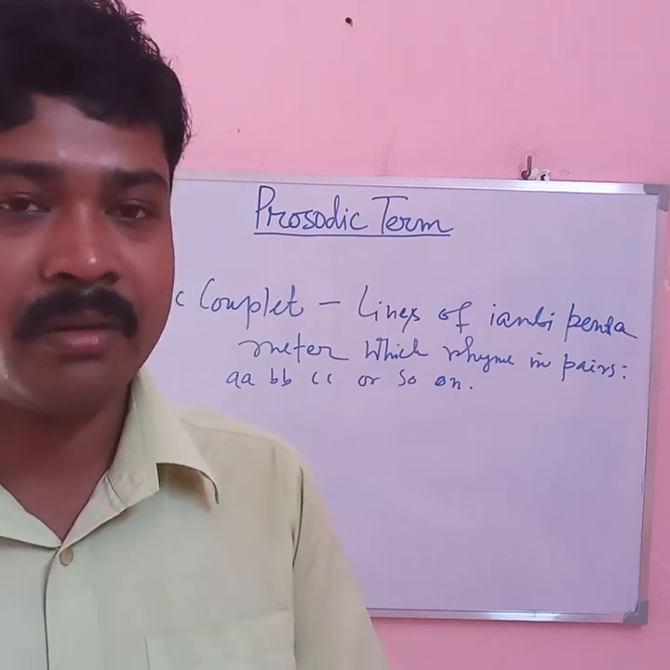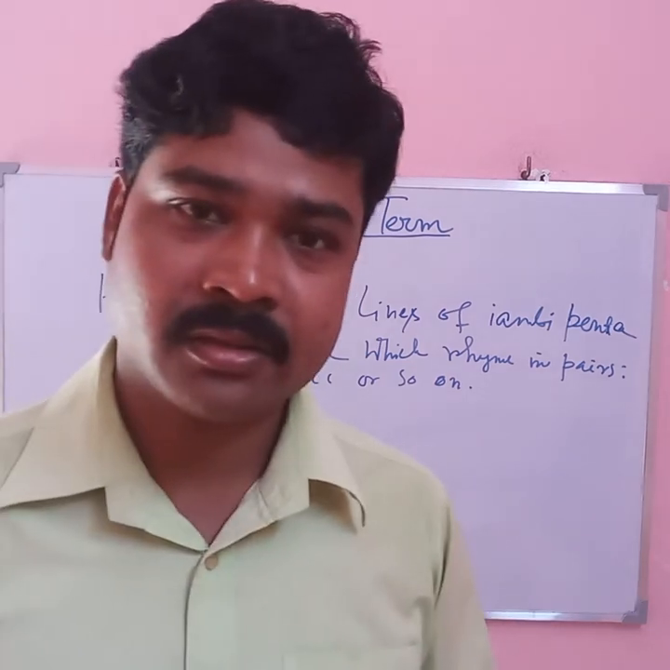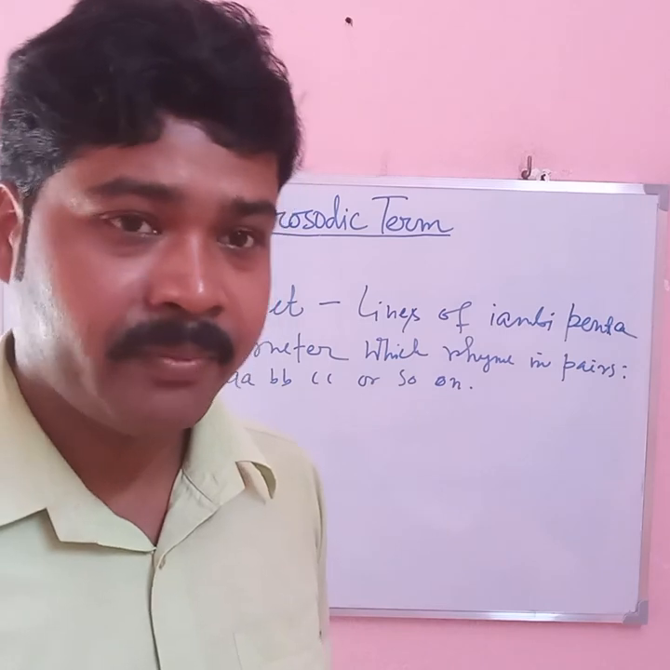So this is all about 3 prosodic terms, that is blank verse, Alexandrine, and heroic couplet.